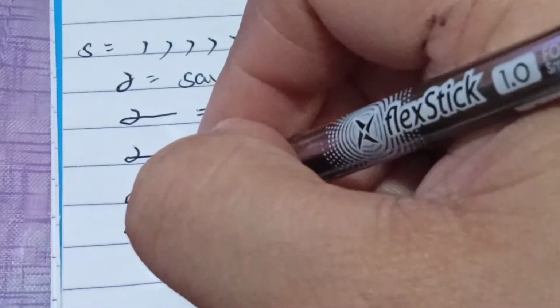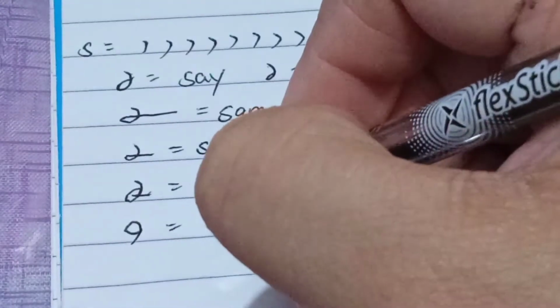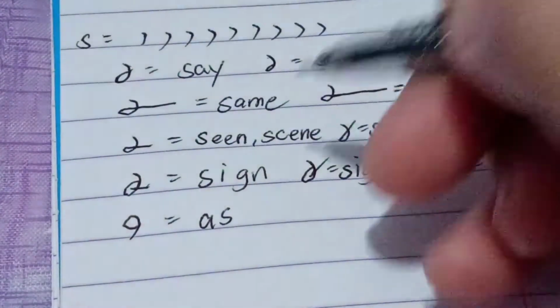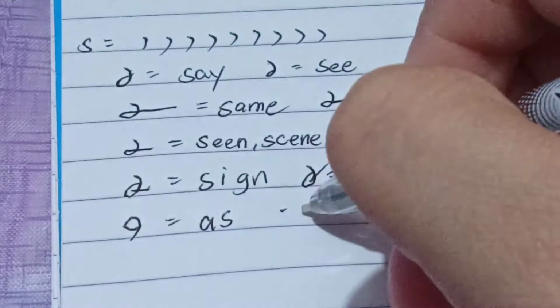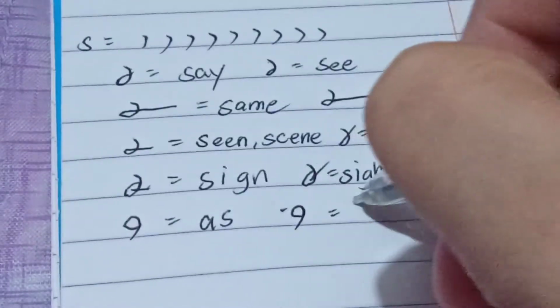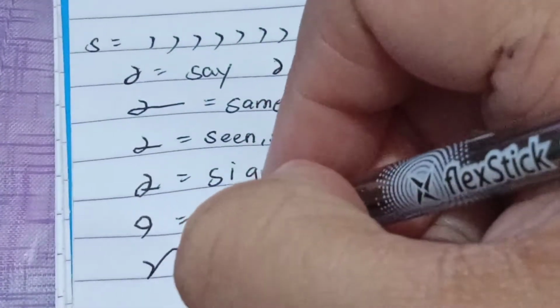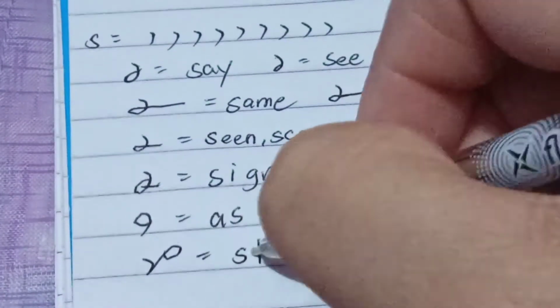Another, if I combine A and S, this is us. Okay? If I combine H, A, S, this is has. Okay? Another, if I combine S, T, A, this is stay.